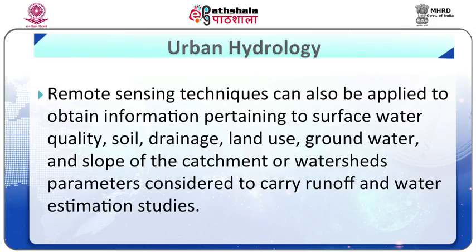Remote sensing techniques can also be applied to obtain information pertaining to surface water quality, soil, drainage, land use, groundwater and slope of the catchment or watersheds. These are watershed parameters considered in runoff and water estimation studies.